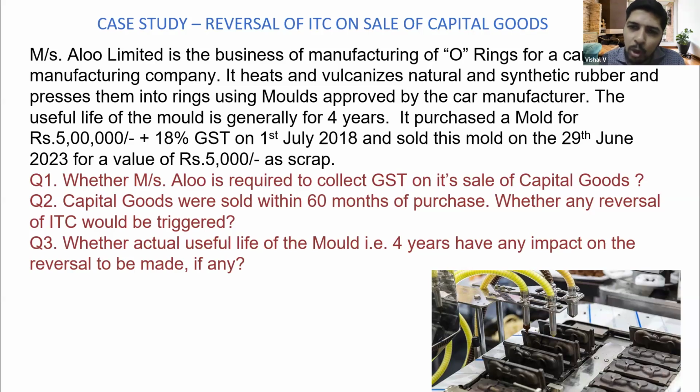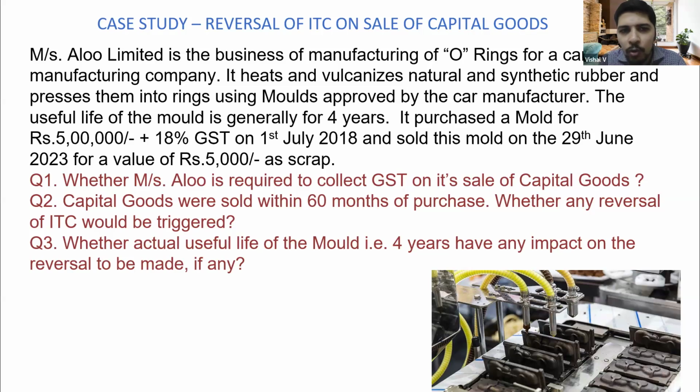But for the purpose of rule 42-43, we will see that 60 months calculation, rule 43, and the ITC reversal for exempted supply, taxable supply, that will be separate. But for the purpose of sale of capital goods in mold, refractory, dies and jigs, no need to calculate ITC reversal. Now, let us suppose this is not a mold, like Annapurna madam said. Let us suppose it is a machinery or other capital goods other than mold, dies and jigs, and the useful life is only 2 years.